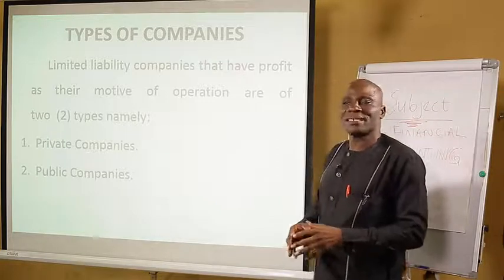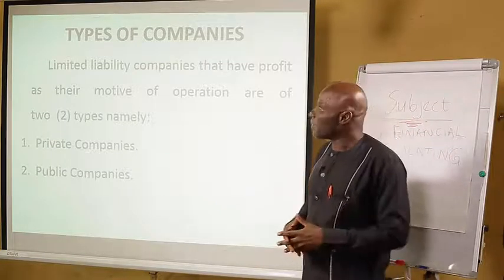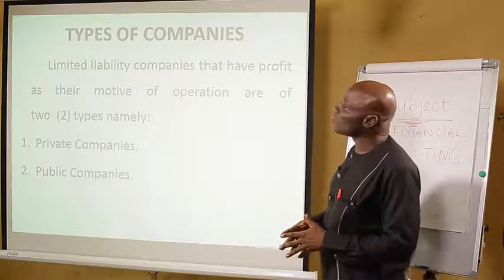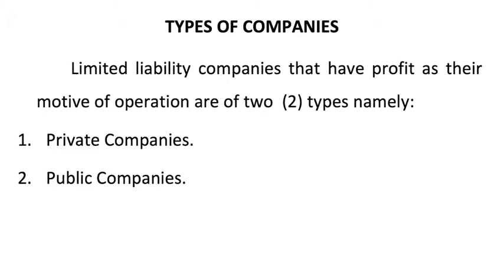Now we have discussed the kinds of companies. We are now going to discuss types of companies. Limited liability companies that have profit as their motive of operation are of 2 types, namely 1, private companies, 2, public companies.